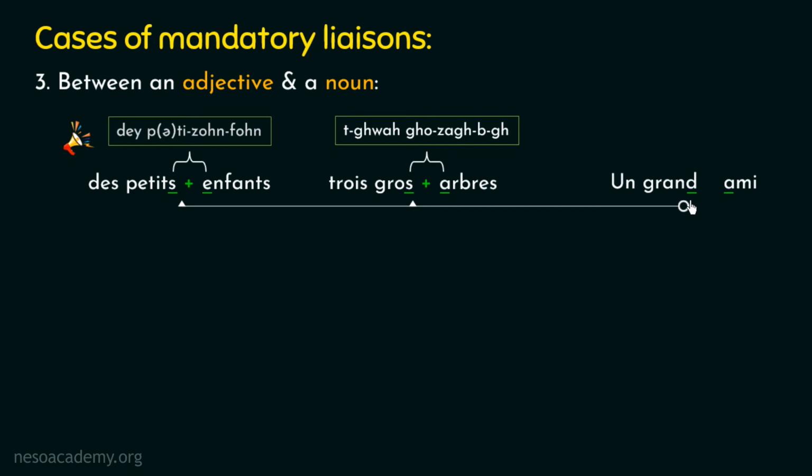So the liaison will be mandatory in this example, and after applying the liaison, we will pronounce it as un grand ami. Now here I want you to keep in mind that whenever you are applying the liaison with the alphabet D, it will always give the sound of alphabet T in English. And here also you can observe we are pronouncing it un grand ami. Hence, there is a sound of alphabet T in the middle, right? And un grand ami means a great friend. So that's all about the third case of mandatory liaison.